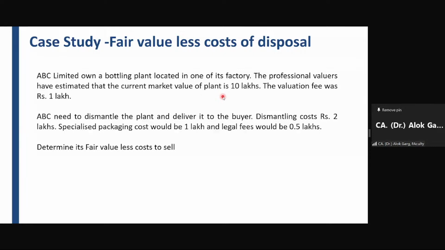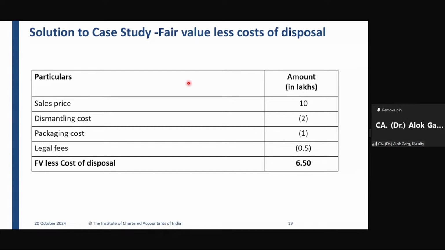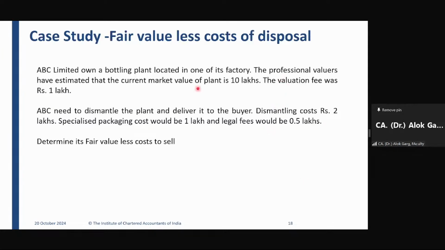Hemant is saying 6.5. Most of you are saying 6.5 lakh is the right answer, correct? Yes, this is the right answer. Sales price minus dismantling cost minus packaging cost minus legal fees. This is the fair value less cost to sell. What have I not included? I have not included the valuation fee because the valuation fee is a sunk cost. This is required for the purpose of decision making. This is not a directly incremental cost, which will be required when you decide to sell the asset.